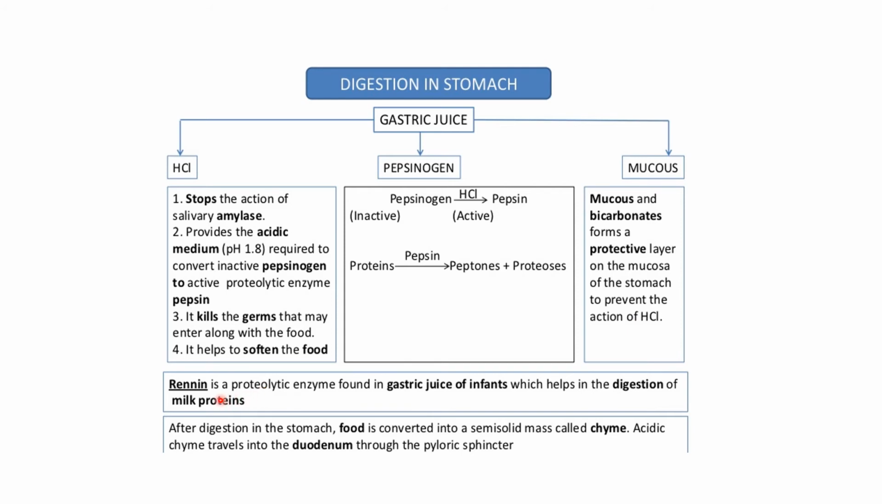There is also renin, which is a proteolytic enzyme found in the gastric juice of infants, which helps in the digestion of milk. Now after digestion in the stomach, the food is converted into a semi-solid mass which is called chyme. Acidic chyme travels into the duodenum through the pyloric sphincter.